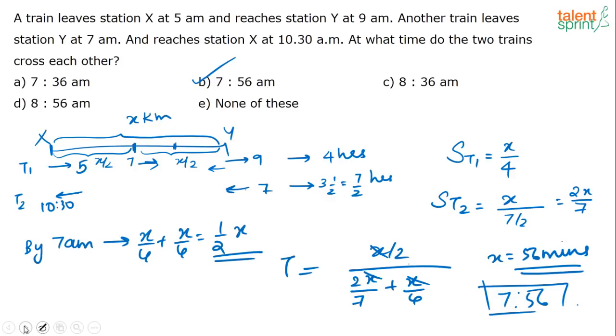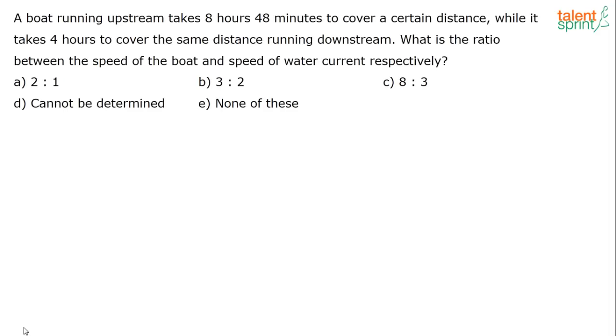Let's move on to the next question. If this question actually comes in the exam, it is very easy to solve. Only the steps look a bit lengthy, but in the exam you will be able to do it faster. Next question.